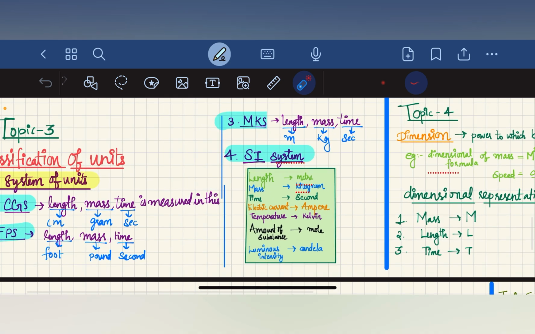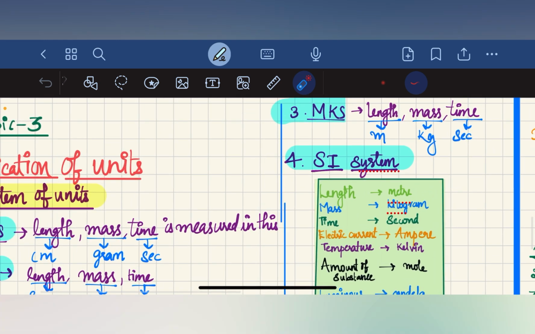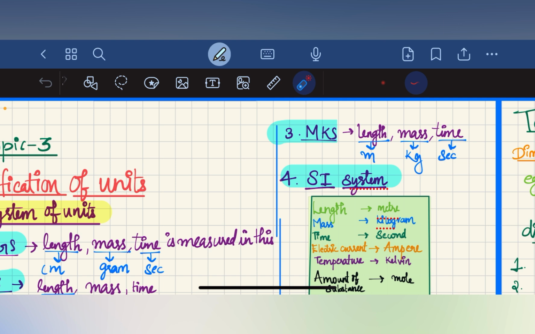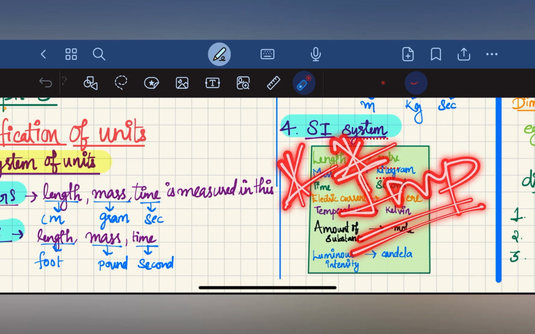So these are the four systems of units. First one is CGS: centimeter, gram, second. Second one: foot, pound, second. Third one: meter, kilogram, second. Then comes the SI system: length meter, mass kilogram, time second, electric current ampere, temperature Kelvin, amount of substance mole, luminous intensity Candela. The SI system is very important. We have to learn all these units.